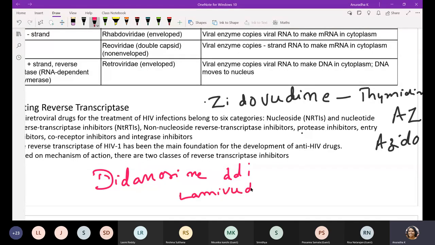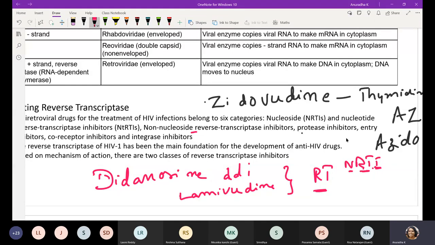So these are the reverse transcriptase inhibitors, and you call them NRTIs, nucleoside reverse transcriptase inhibitors. Like that, we have another set of examples also. I said they may be non-nucleoside reverse transcriptase inhibitors, protease inhibitors, etc.